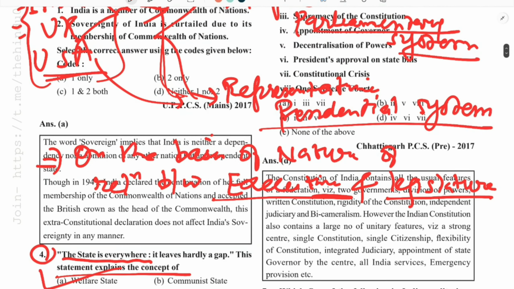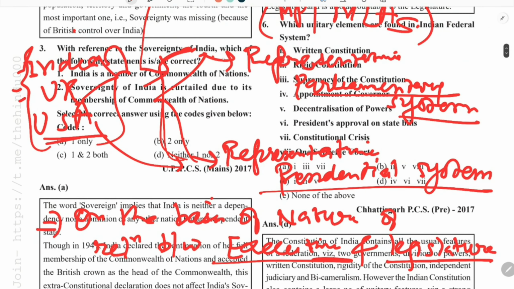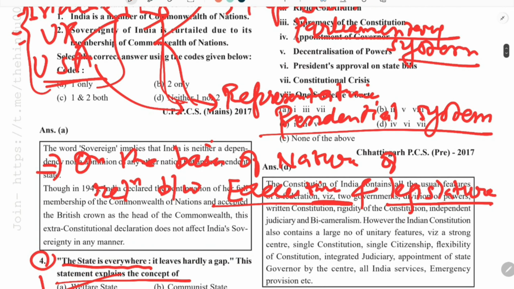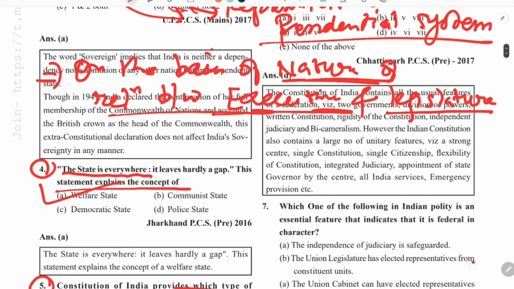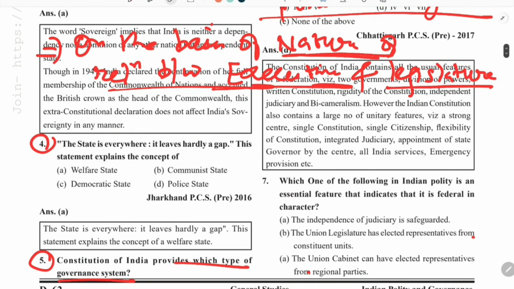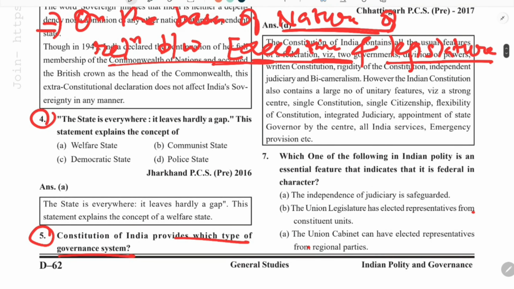So how do I classify this system as a parliamentary system or a presidential system? The basis of this classification is the nature of relation between executive and legislature. I will tell you what this nature of relationship is.